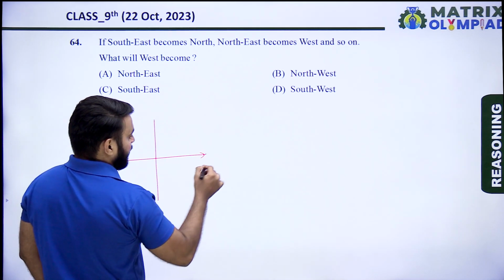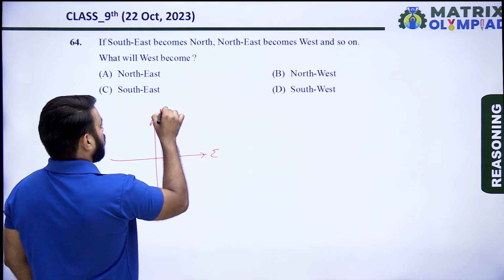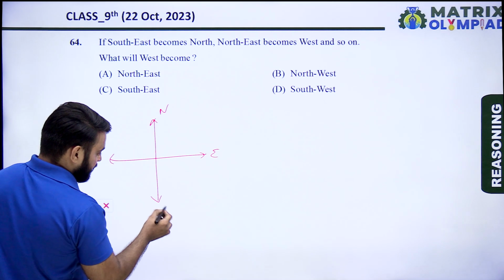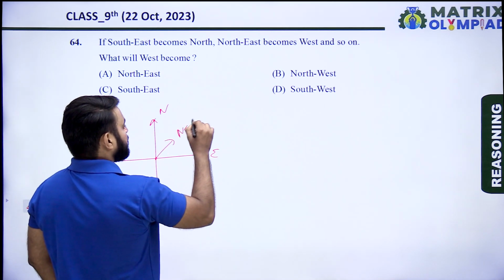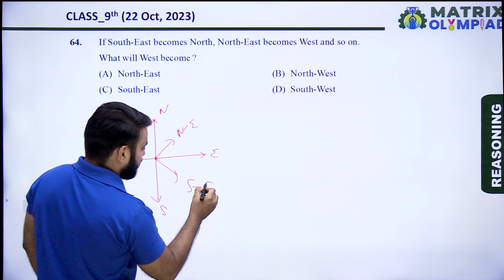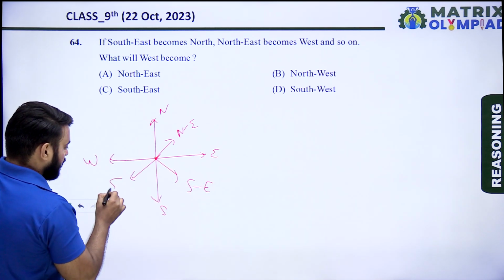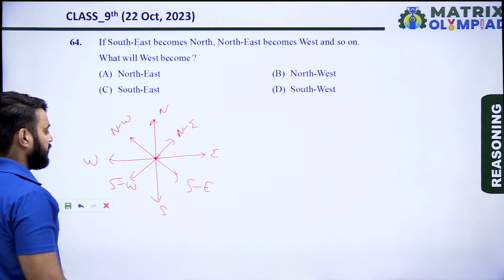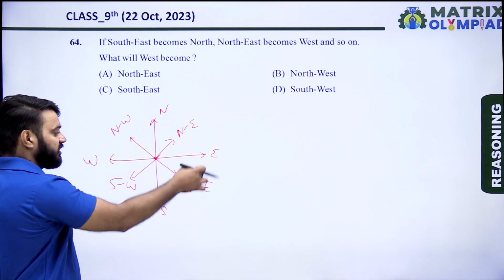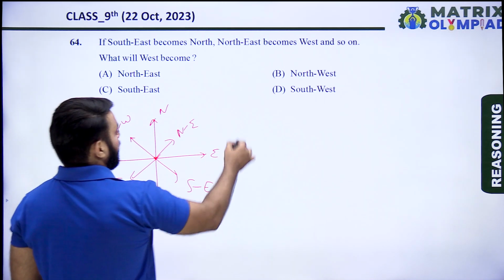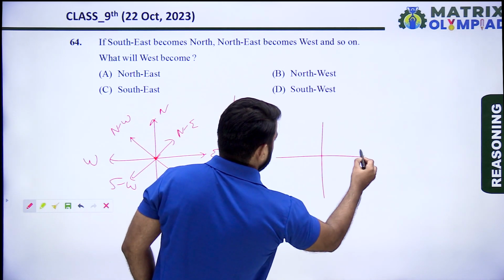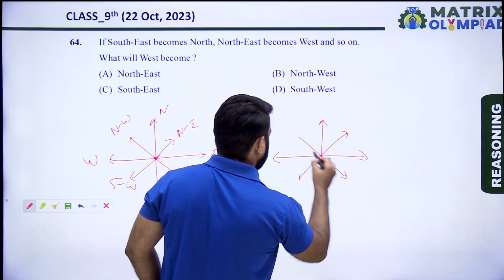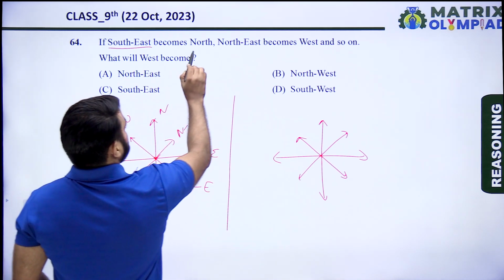There are 4 main directions: east, north, west and south. And northeast, southeast, northwest and southwest. So according to the question, southeast becomes north.